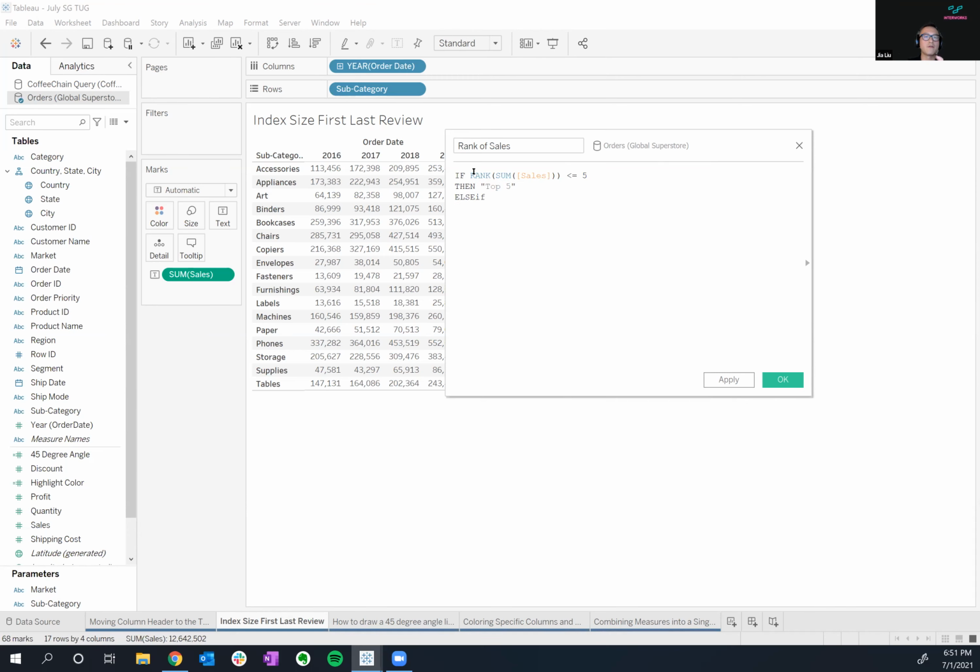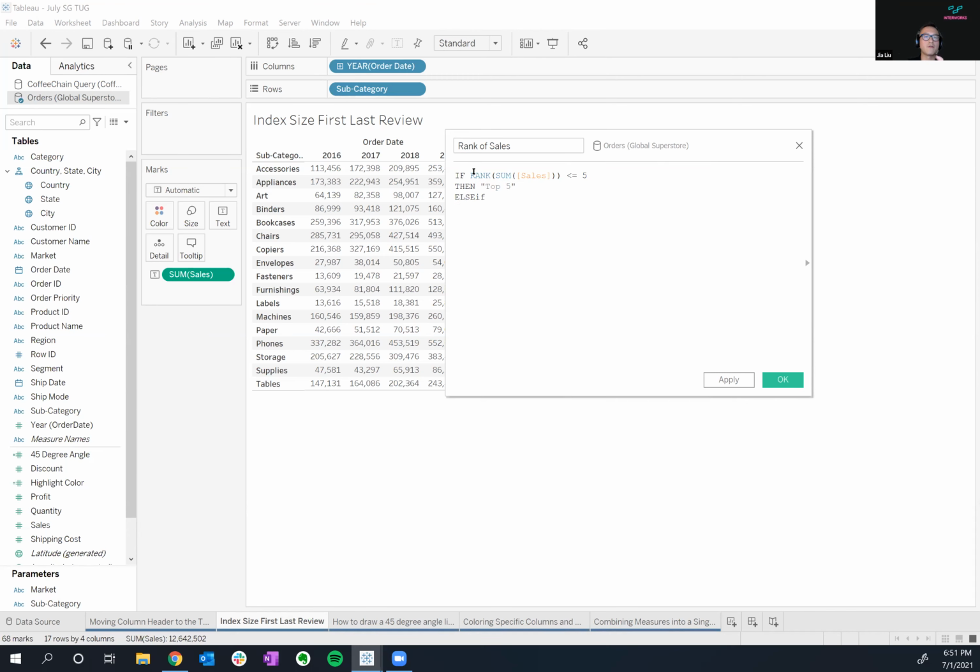What's fantastic about this calculation is that if I click on plus, it expands and still gives me top 5 and bottom 5. And I can make this flexible as well, if I were to create a parameter. We'll call this parameter top n, make it a list, and this could be 5, 10, and let's just say 15, or whatever you want. You can input anything you want.